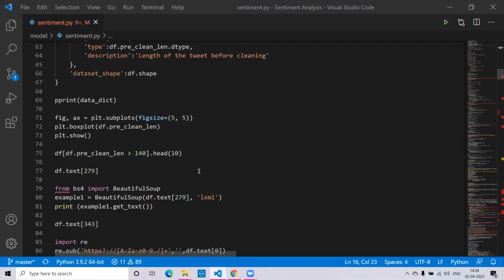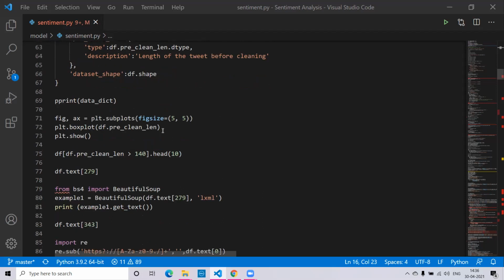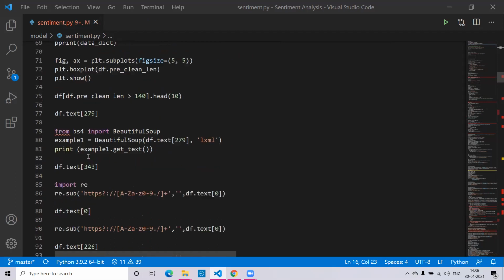Next, after that, we have used the first draft of the data dictionary for the data set. Over here, dataset shape is equal to df.shape, which will give us the dictionary. Then we have created a box plot, which will display the overall distribution of the length of all the strings in the entry. So the box plot will basically look like a box, with the x-axis having the positive and the y-axis having the negative.